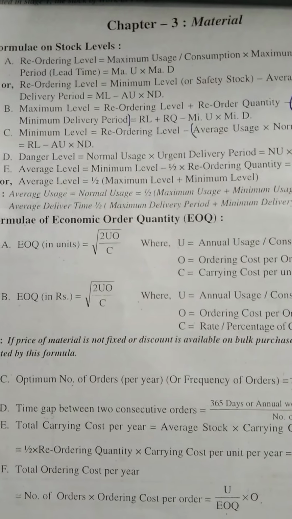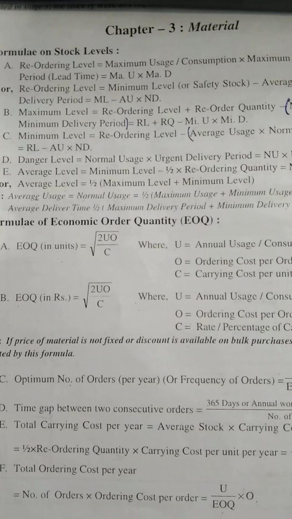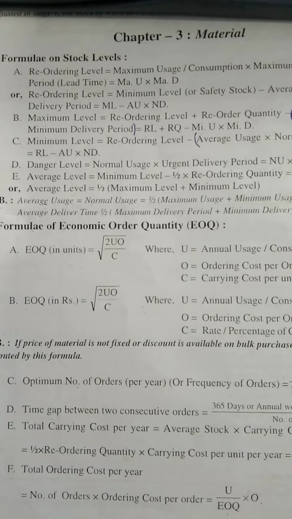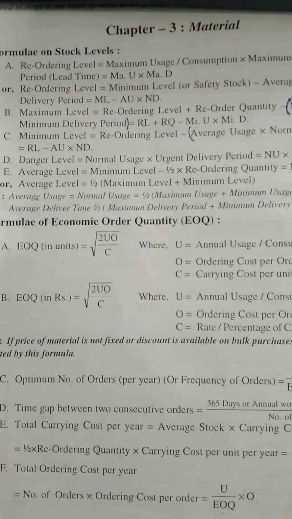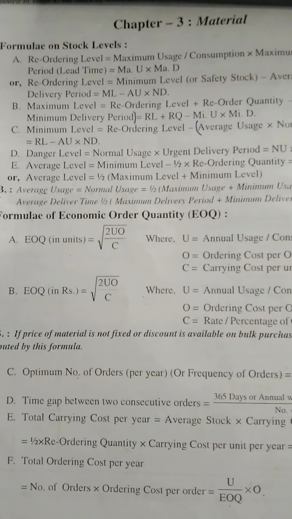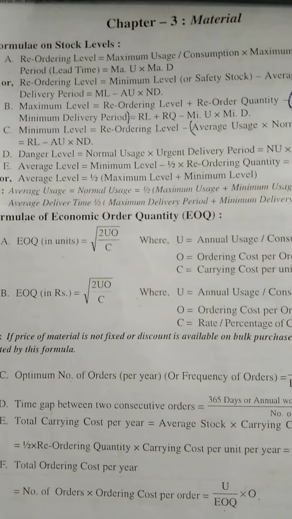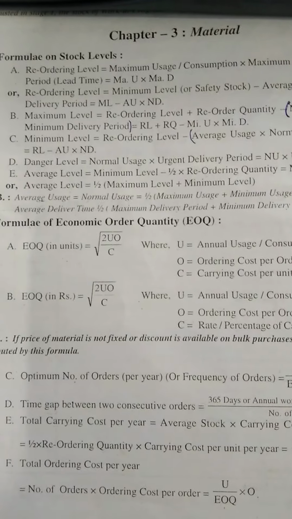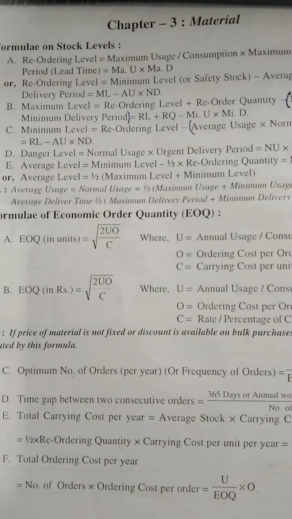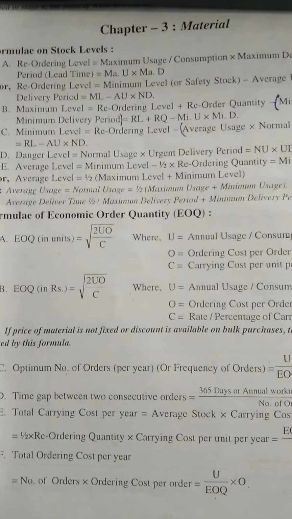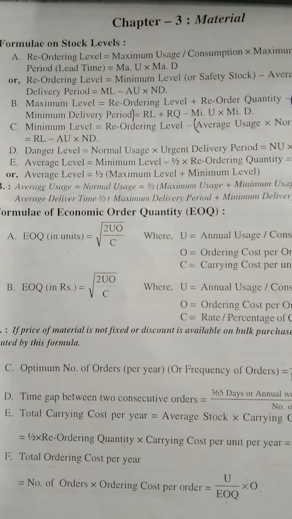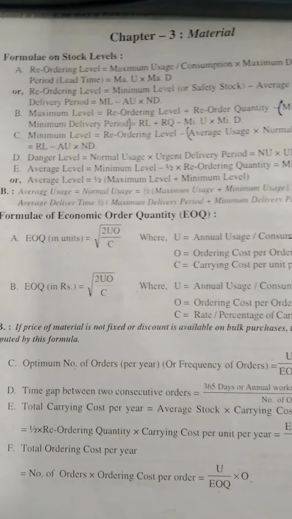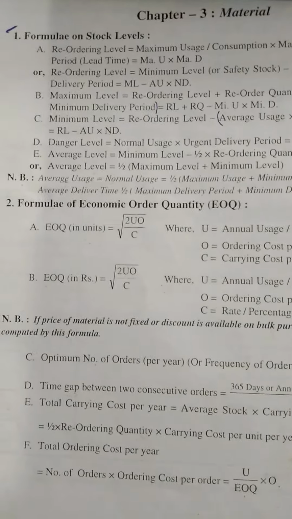When we give the order, they give us the feedback that the goods will be delivered within 2 to 4 days. That 2 to 4 days is the lead time, and the range is the lead time, where 2 is the minimum delivery period and 4 is the maximum delivery period. And if somebody asks you what is the normal or average, it is very simple: 2 plus 4 divided by 2, 3 days, that will be your normal or average delivery period.